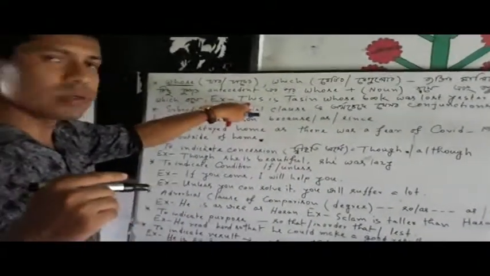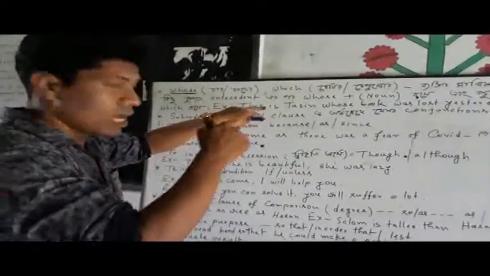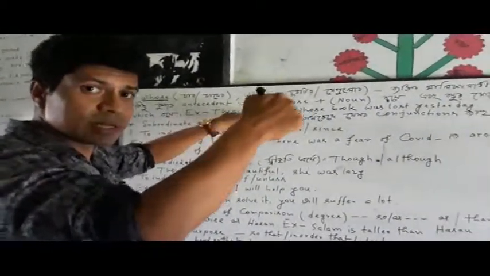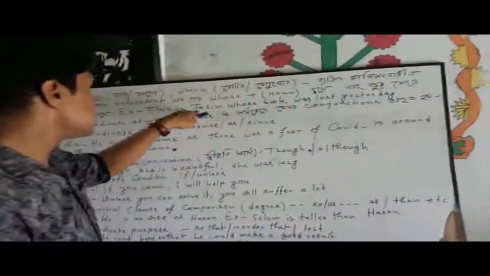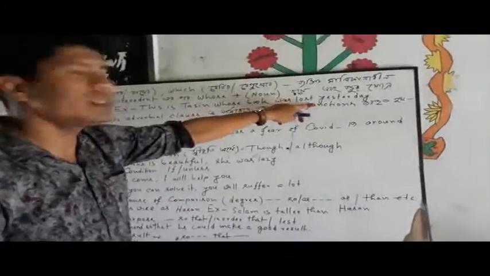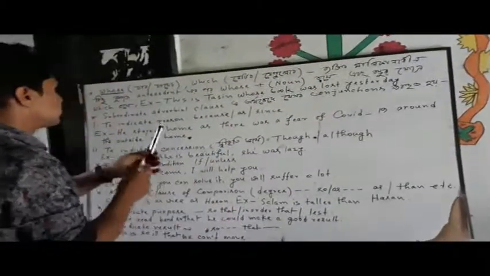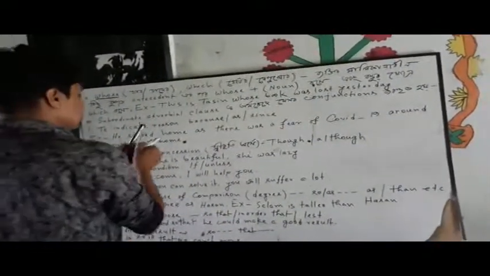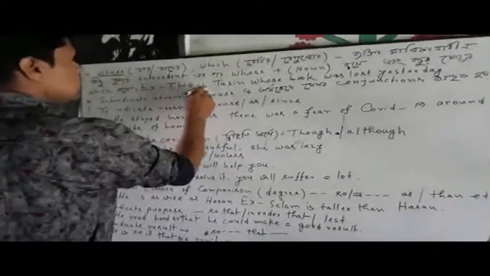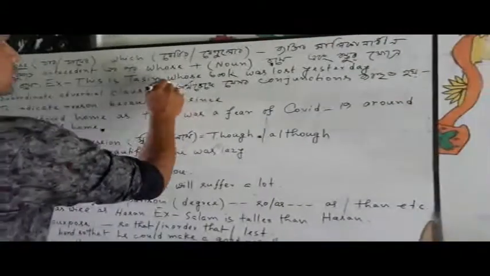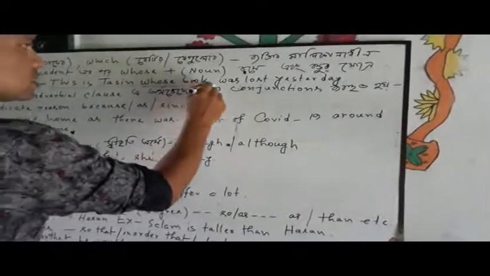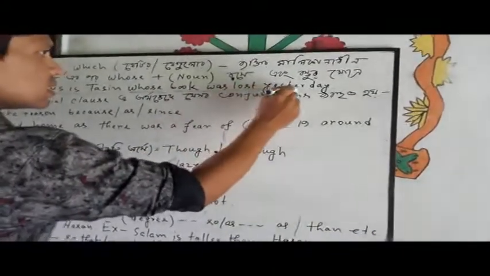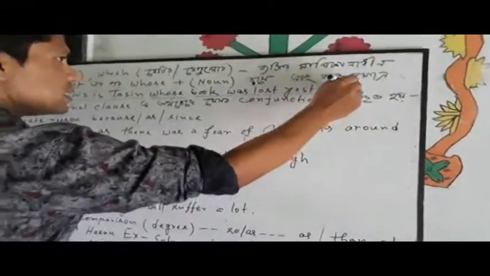Now my dear students, I have just made an example for you. If you take a look, you will understand that actually how these conjunctions are used in sentences. So see, this is Tasin whose book was lost yesterday. You see here the antecedent, actually this is Tasin, and the very conjunction whose, and the rest part of the sentence is added.